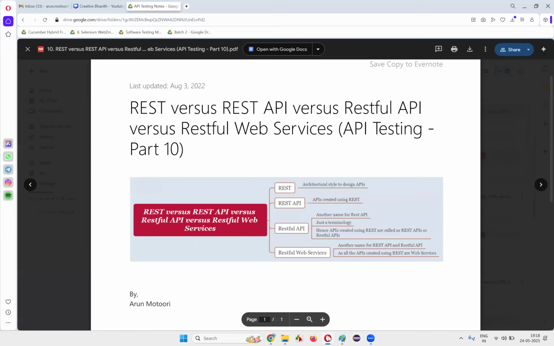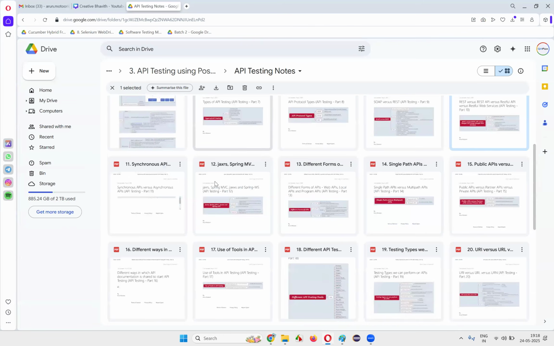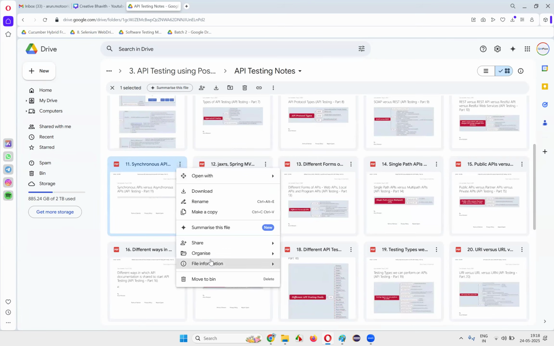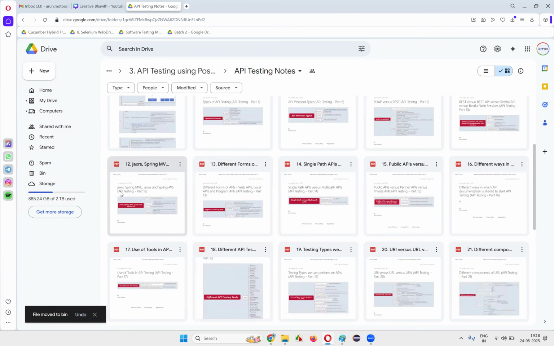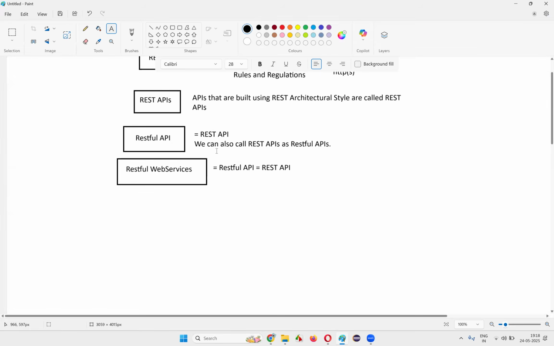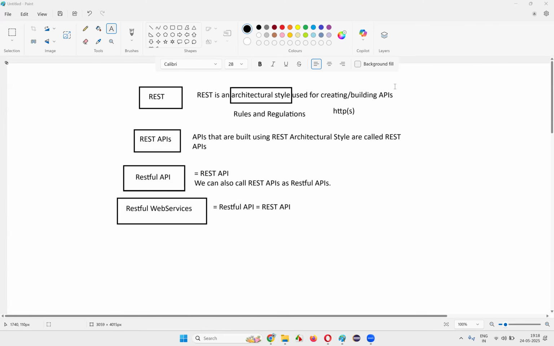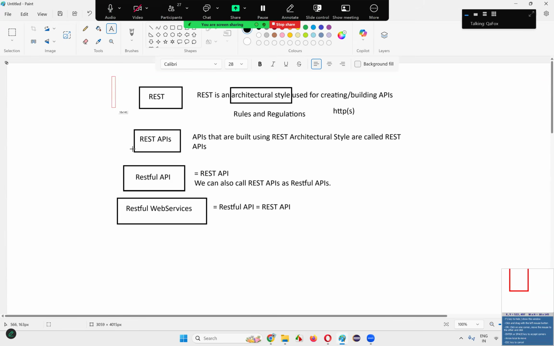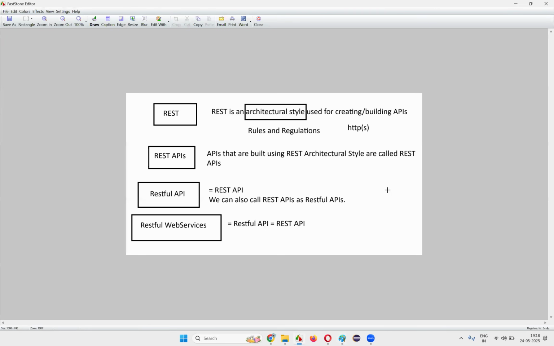Clear, right? Fine. Let's move on, guys. Let's move on with the next topic, that is synchronous APIs. There is a mistake in this explanation. Synchronous APIs versus asynchronous APIs is the next topic. I'll just delete this and create new notes for you to explain that. Let me take a picture of this and post it in the Telegram group.